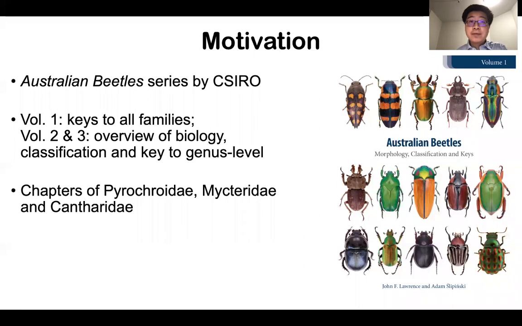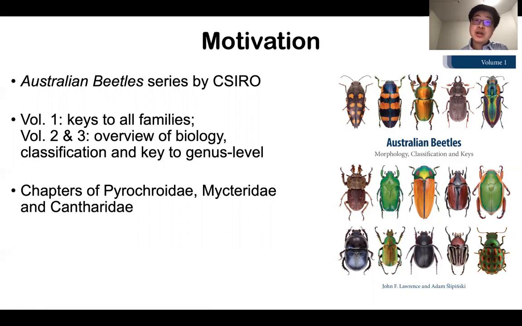So what is our motivation for reviewing Australian Cantharidae? Maybe many of you know that we are currently organizing a book series called Australian Beetles, like American Beetles or the Handbook of Zoology. We have already published Volume 1, including a general introduction to each Australian beetle family and the key to all beetle families in Australia. For Volumes 2 and 3, we want to provide a detailed introduction to each family and the key to genus level for all Australian beetle families, which is the most important part.